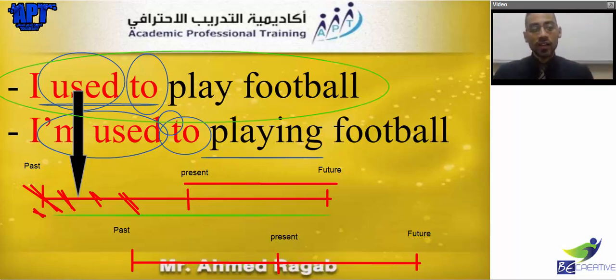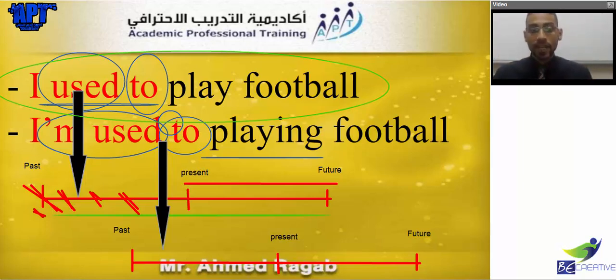But when I talk about I'm used to, here it's not in the past. When I use verb to be, it's something continuing. So it's something that's happening. So I'm used to, that means what? Yes, correct. I'm used to means that I am doing that as a habit. Now, when I say I'm used to playing football, that's what? An action, a habit happening now.